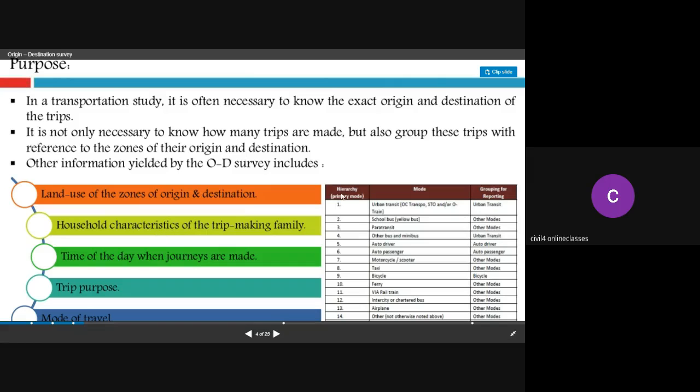So here you can see the hierarchy of the transportation modes and grouping for reporting. Urban transit, that means it is urban transit. School bus and paratransit are grouped under other modes. Mini buses come under urban transit. Then auto driver, auto passenger, motorcycle, taxi, bicycle, airplane, rail and train, intercity or chartered bus. So all these are different modes of transport.